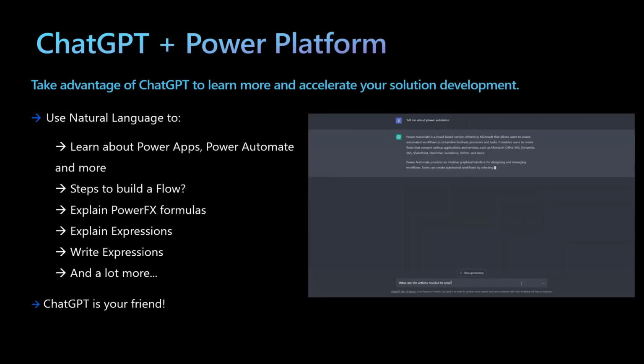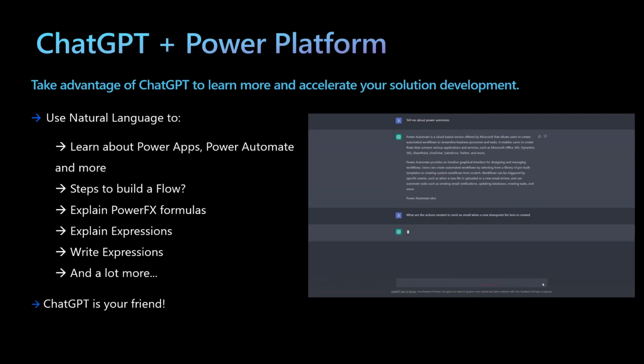And finally, developers can use natural language and take advantage of ChatGPT to learn about Power Platform components, steps for creating flows or apps, understanding existing formulas, or ask ChatGPT to write a formula or an expression, and so on. So, ChatGPT can be a developer's best friend in learning and accelerating the solution development cycles.